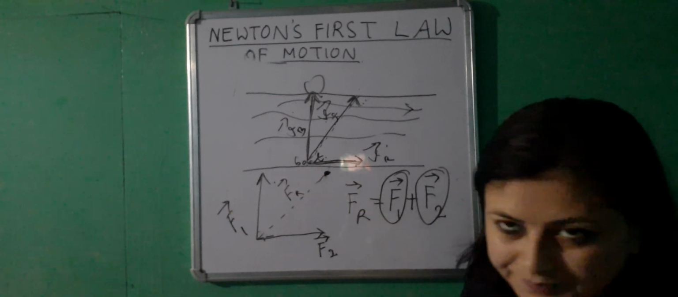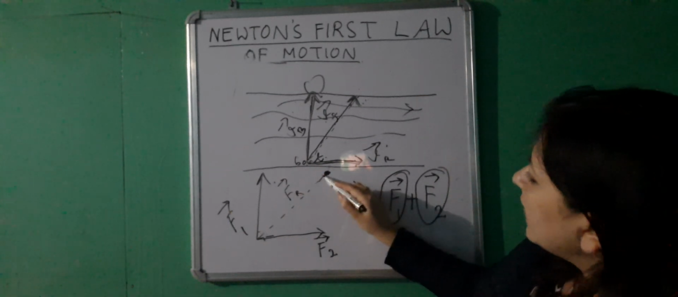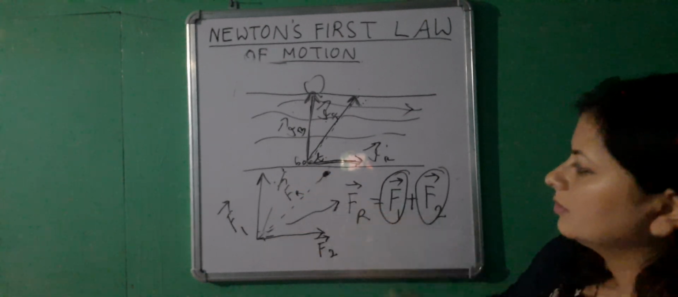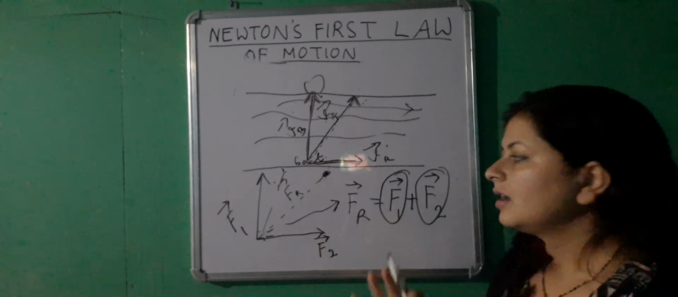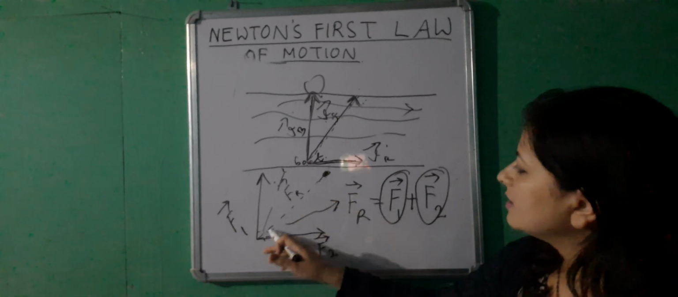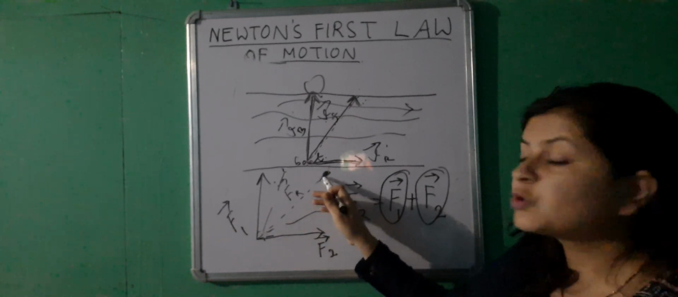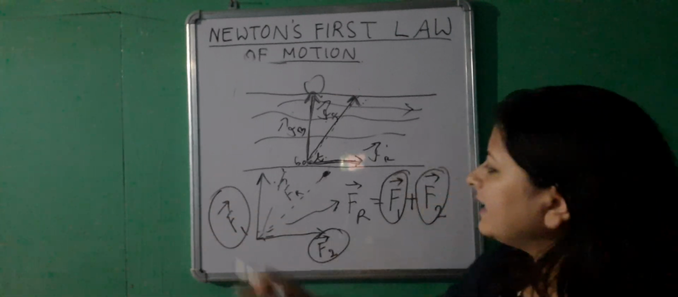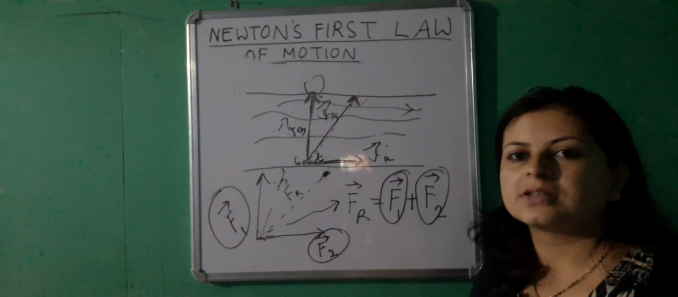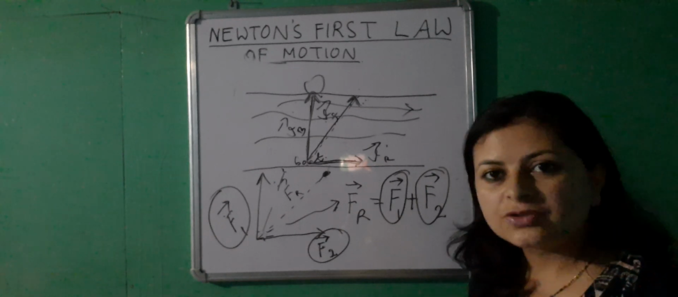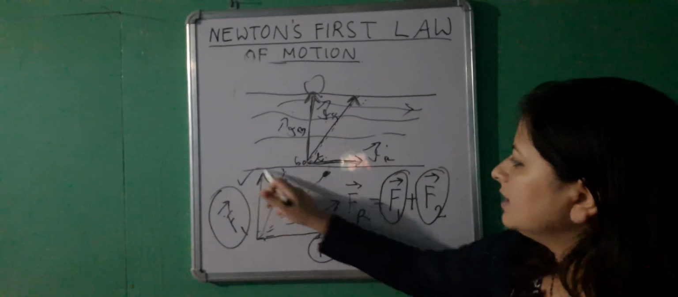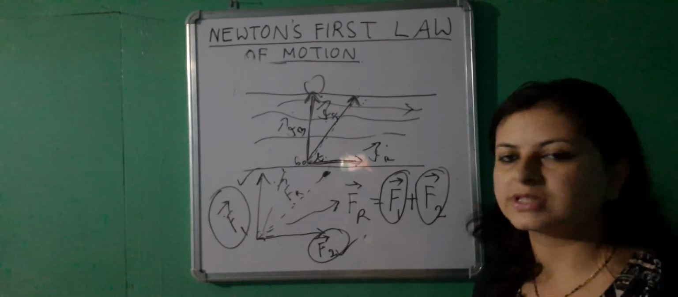Now why did the boat reach here, not here and not here? The point where the boat reaches, or the resultant force's direction and magnitude, solely depends upon the values of these two forces and the angle between them. So let's see how we actually find out the direction of the new force because of these two constituent forces.